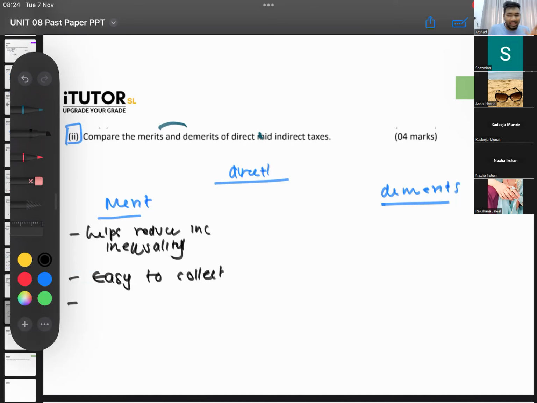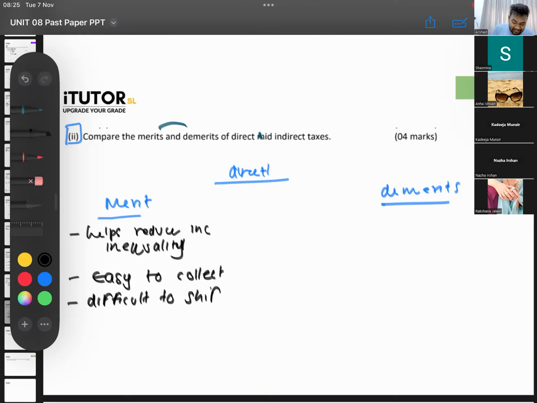Now, if they put an indirect tax like VAT, let's say the government wants to target the Ceylon Tobacco Company and puts a tax on them. What does Ceylon Tobacco do? They soon transfer it to the consumer by increasing the cigarette price. Those are indirect taxes, so with indirect taxes you can move your tax incidence here and there. But with a direct tax, another good thing is that it is difficult to shift.